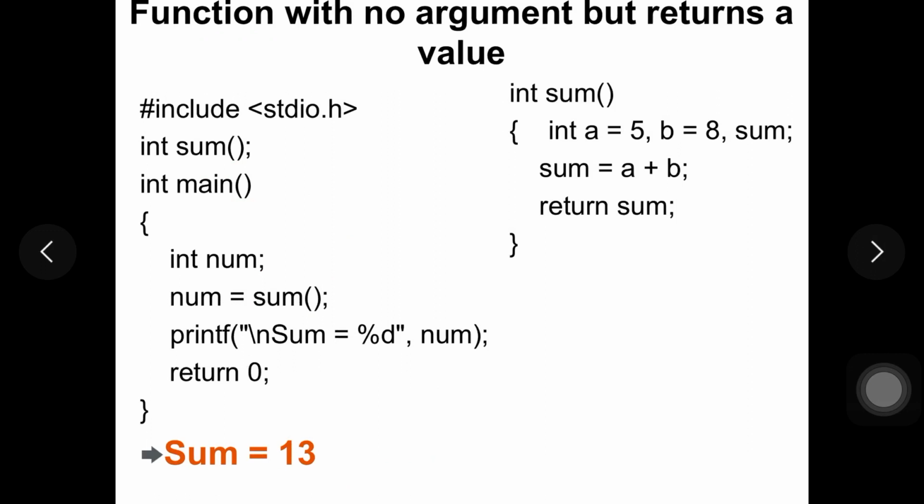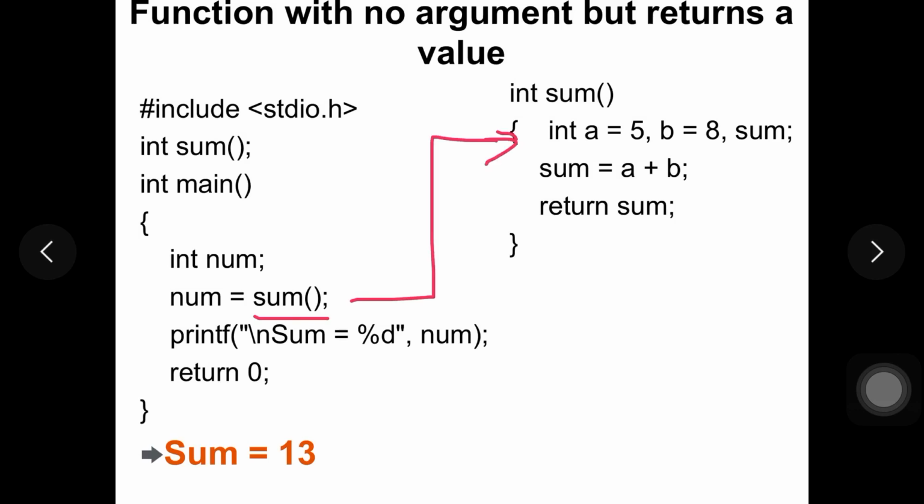We'll see what num is equal to later. Now we are calling, this is a function call, that is sum. We don't have any arguments in this function to send to the sum function, so that's why the brackets are empty here. And as soon as you call this function, the control goes to the called function, that is sum.